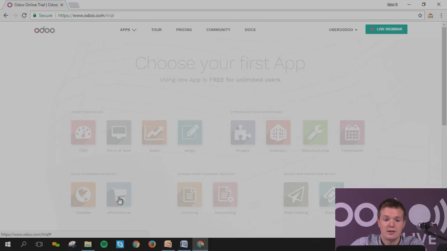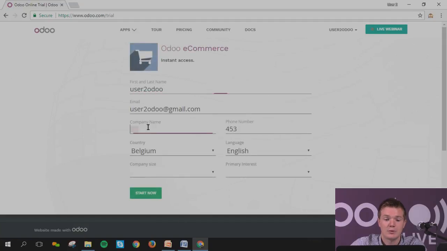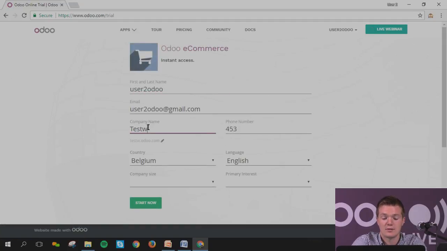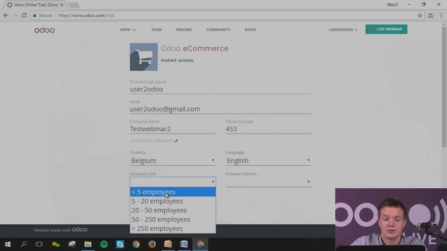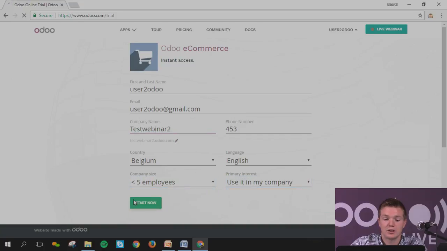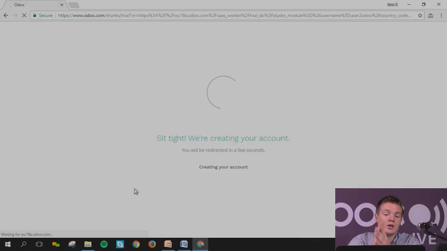I will just create here a new one. I'm going to call it test webinar 2. Belgium, that's all right. I'm still going to put it in English, and I will start. Okay. So what you will see directly, Odoo will create a database, and the first thing that Odoo will ask me is to select the theme.